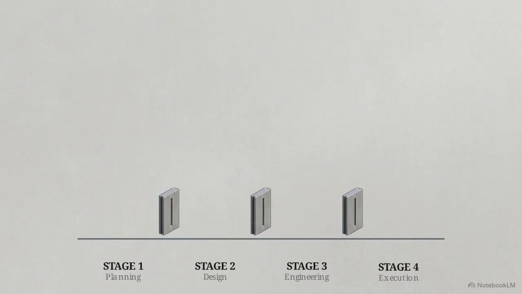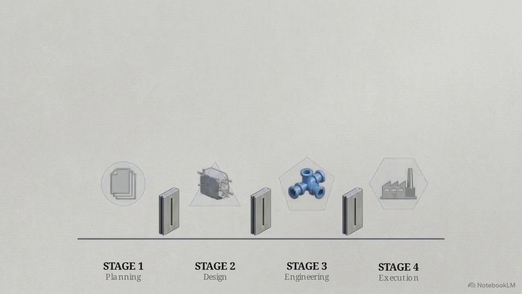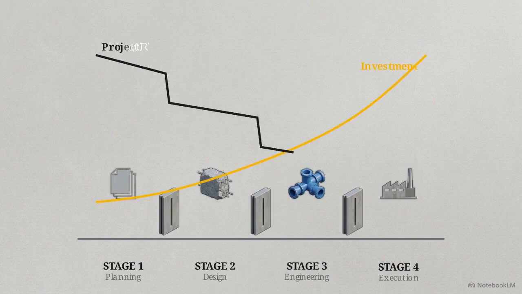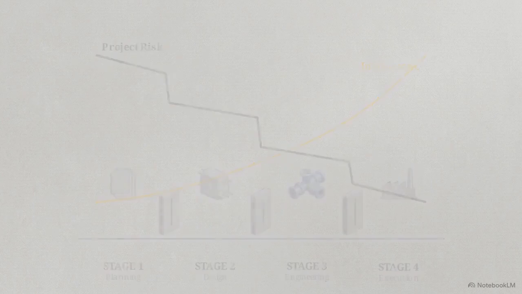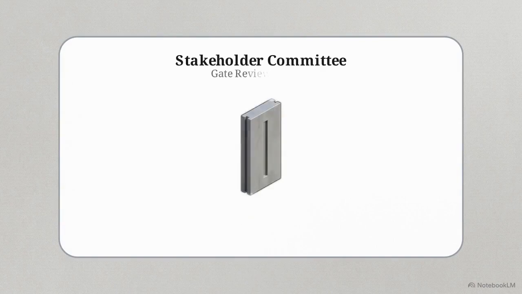Looking at this timeline, you see how the model partitions a project lifecycle into distinct stages of work, separated by rigid decision checkpoints, or gates. This structure forces a process of progressive elaboration. As a project advances, technical detail must continuously increase, while the tolerance for ambiguity decreases. Notice the two curves mapping the timeline. Over time, the required capital investment steadily rises, while the degree of overall project risk falls.